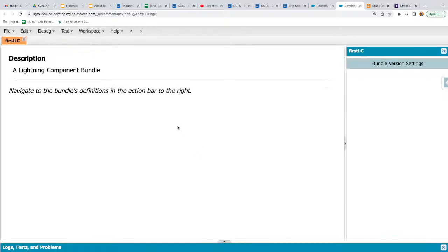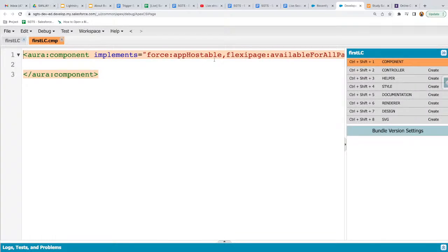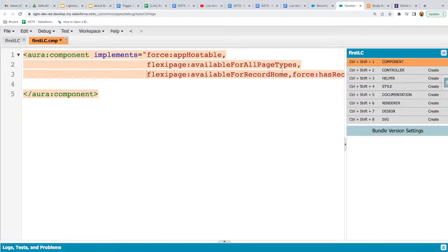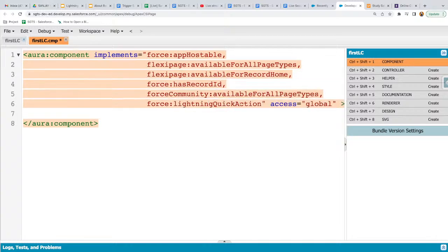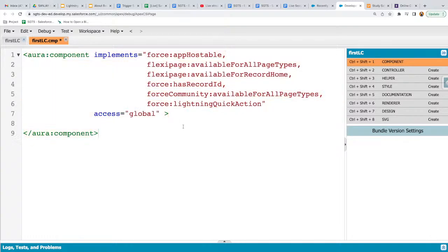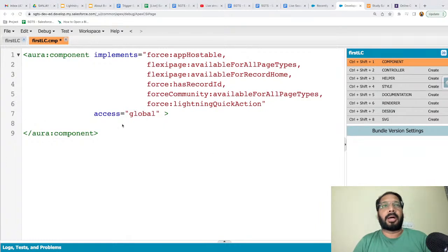and clicking on submit. As I clicked on all the checkboxes, here you will see lots of interfaces are implemented, which I'm separating out on the basis of commas. Here you can see app hostable, available for all page types, available for record home, has record ID, available for all page types for community, then Lightning quick action. So if you enable all the checkboxes, it means this Lightning component you can place on different places. I hope you all understood how we can create a Lightning component.